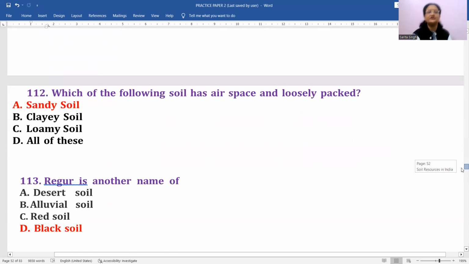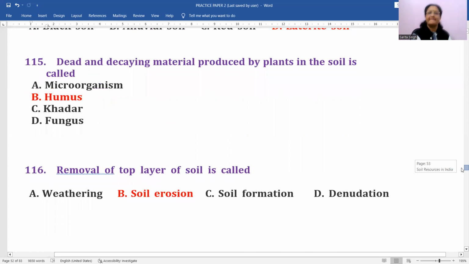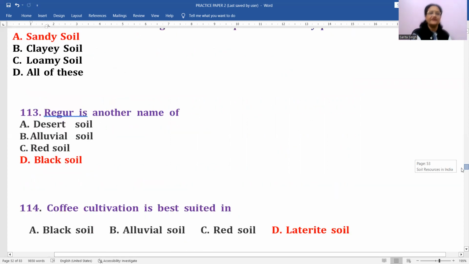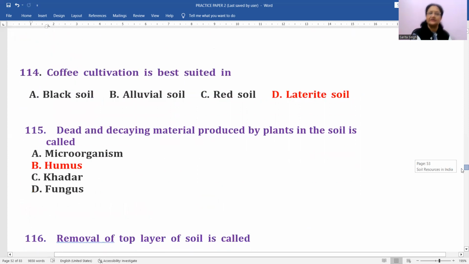Okay, which of the following soil has air space and loosely packed? Out of all the different types of soils, clay, loamy, all these, you will find sandy soil is that which is actually having a lot of air space within it. Pores, actually जो particles हैं, they are very loose. Naturally air spaces बहुत होते हैं उसमें. And the second point which is given is loosely packed, naturally. So that is the sandy soil. Okay, next, coffee cultivation is best suited in black soil, alluvial soil, red soil, laterite soil, laterite.